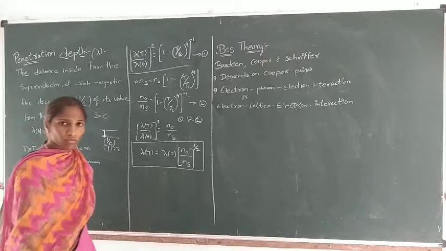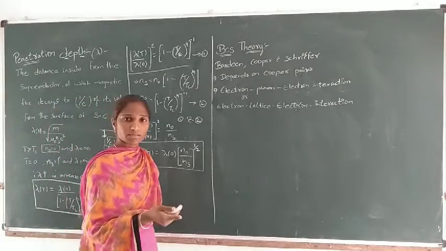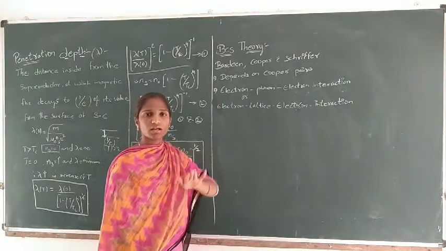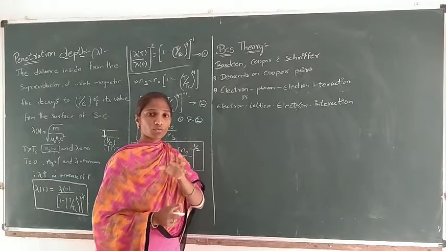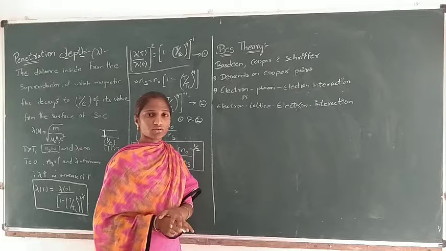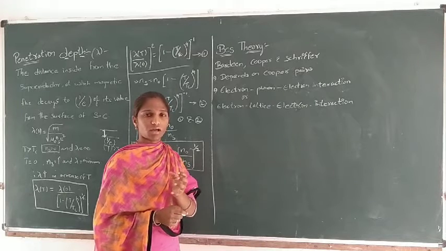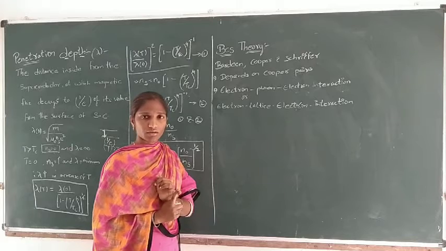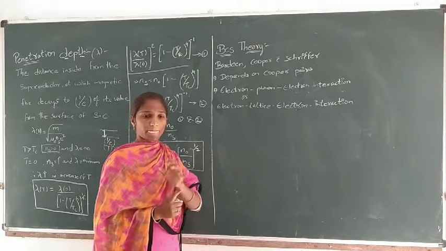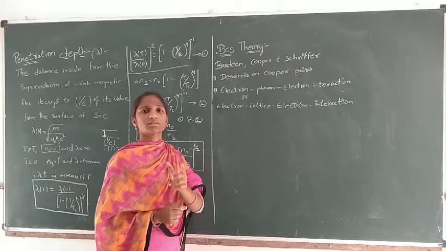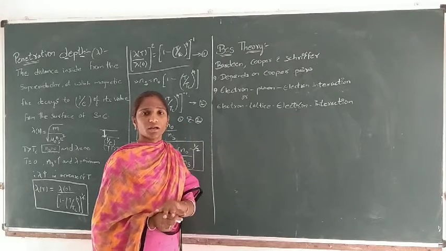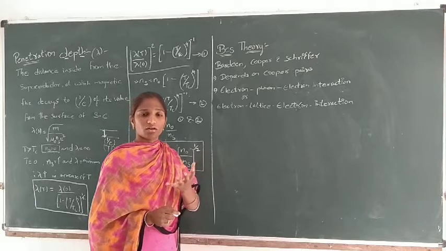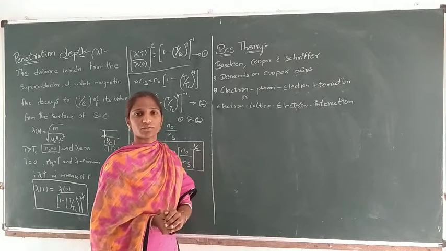Now move to the next topic, the BCS theory. The BCS theory clearly explains superconductivity. The main topics are like the isotope effect and the Meissner effect. All of these explained superconductivity, but the BCS theory developed a lot about it.